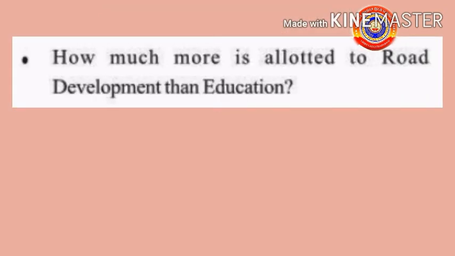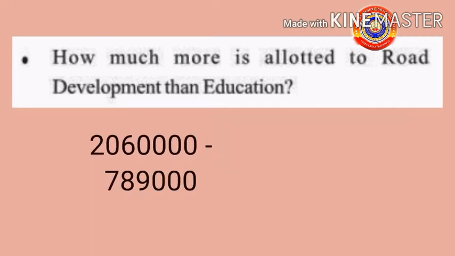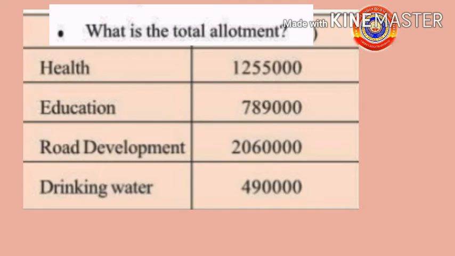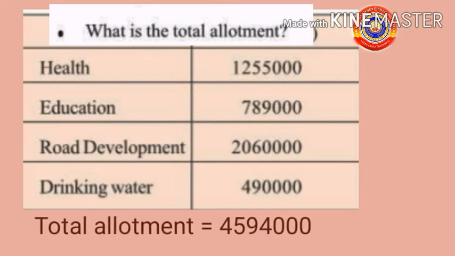The next question is how much more is allotted to road development than education? For finding the answer, we have to subtract the amount of education from the amount of road development. That is 20,60,000 minus 7,89,000. Then you will get the answer 12,71,000. Then the next question, what is the total allotment? For that, you have to find the total of these four sectors together. Then the total allotment you will get is 45,94,000.